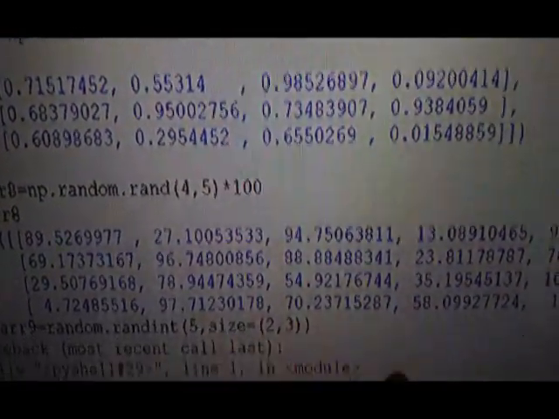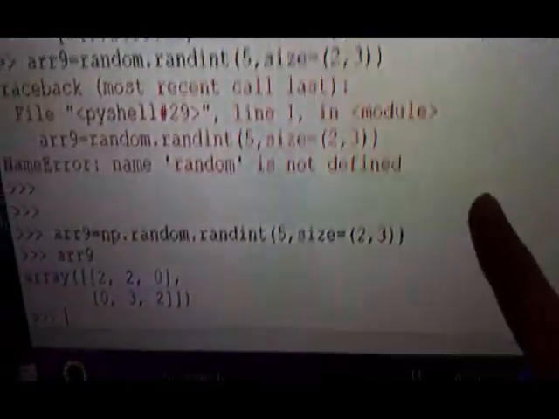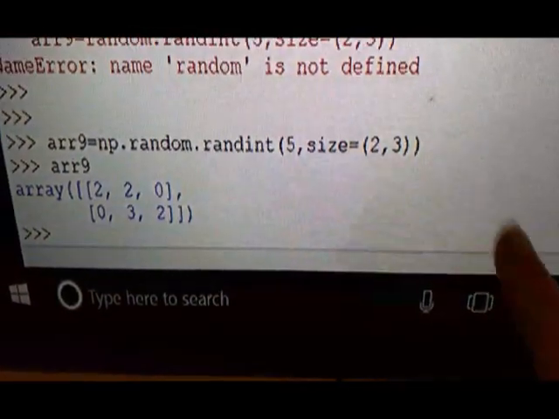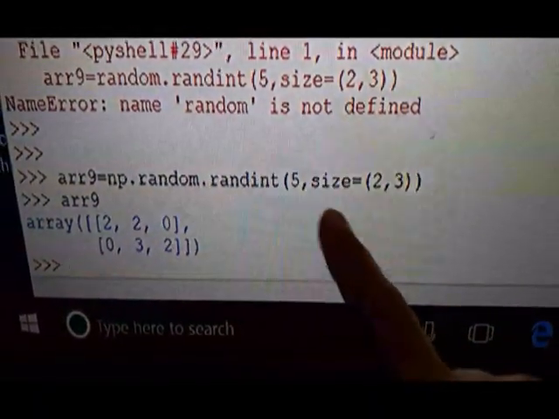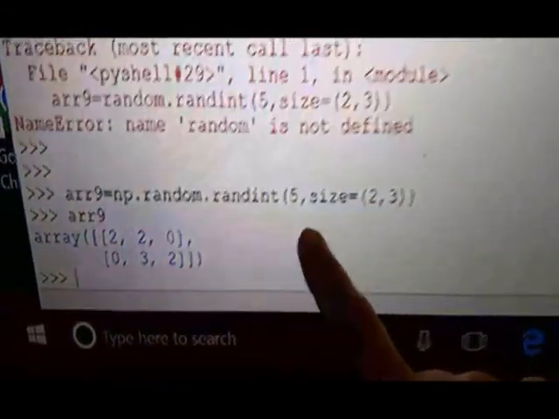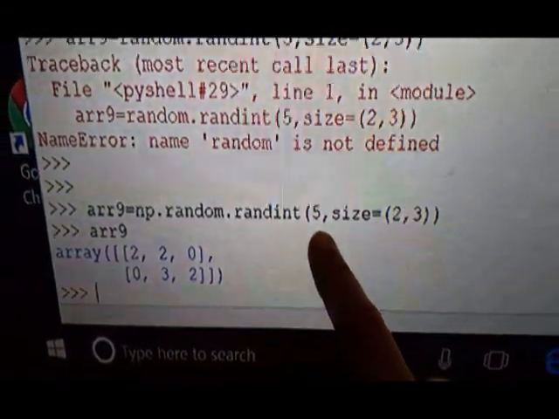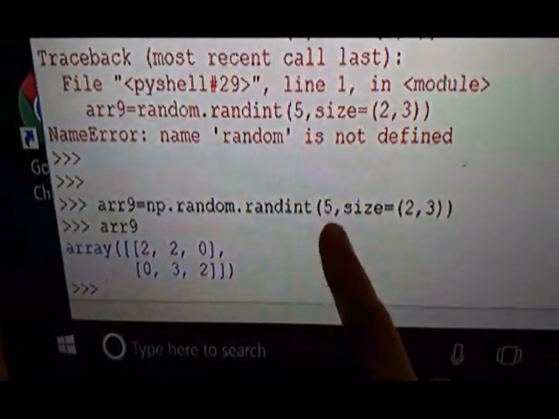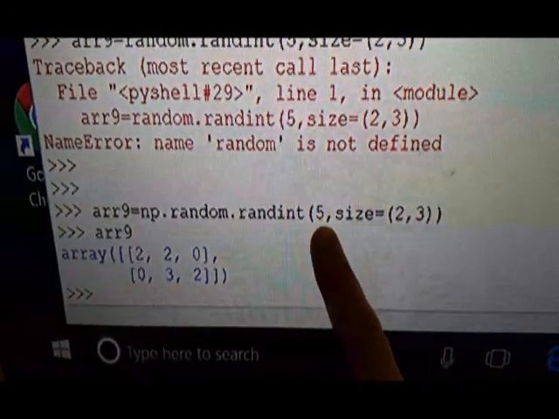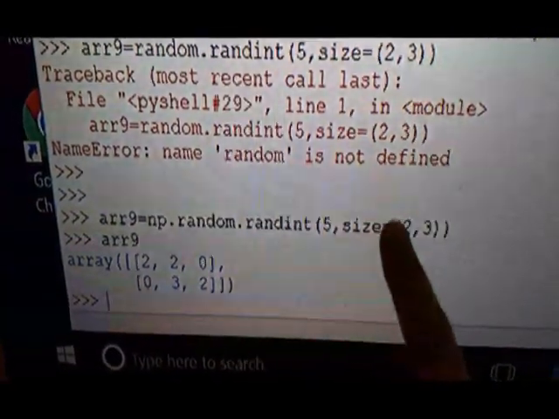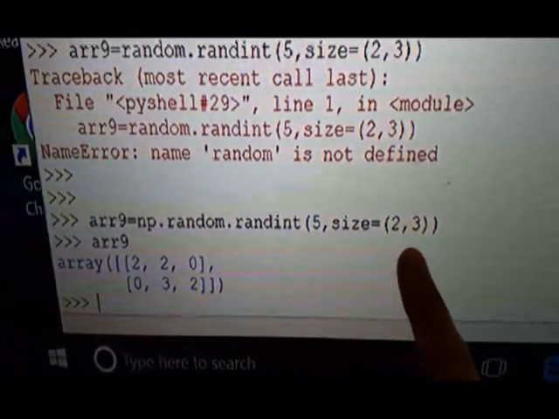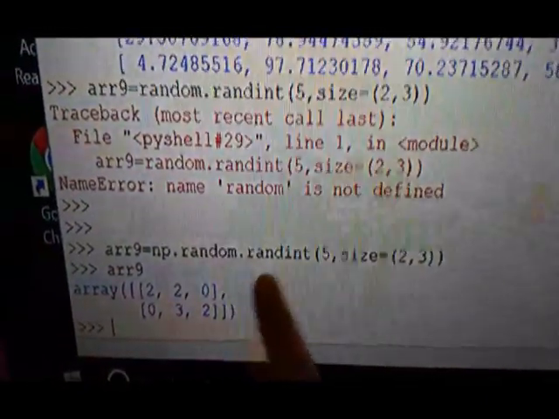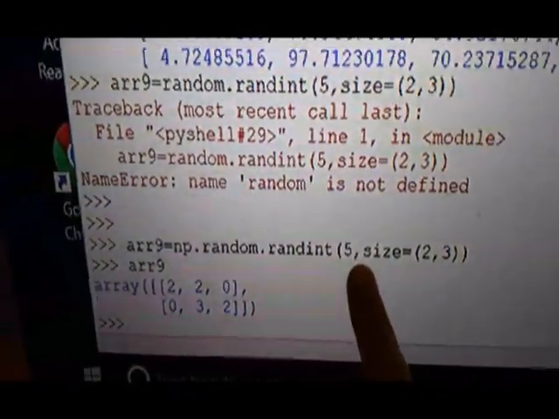Then it comes to the next, that is this one, random integer array. The first argument is 5. 5 tells that the values of the array are going to be between 0 to 4, and the dimension is specified by size equal to. So 2 rows, 3 columns, and values between 0 to 4.